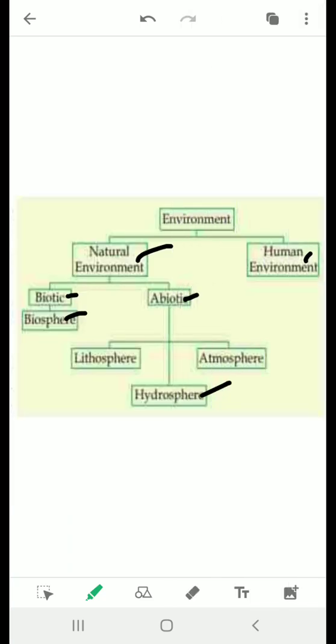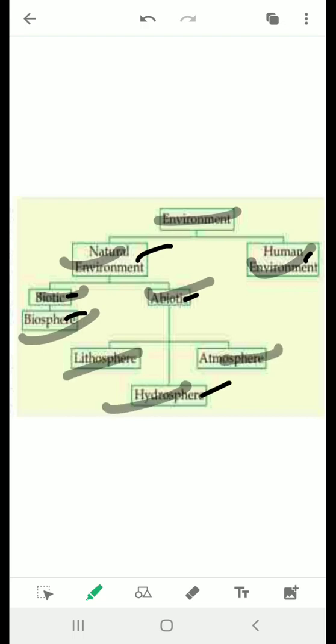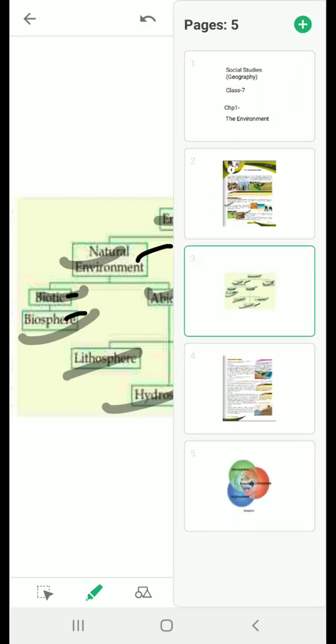Here you can see in this flow chart, this environment has been categorized into two parts, that is your natural environment and human environment. Further, this natural environment has been categorized into two categories, that is your biotic component and abiotic component. Your biotic component consists of your biosphere and abiotic component consists of lithosphere, hydrosphere and atmosphere. Okay, so now we are going to learn about these four.